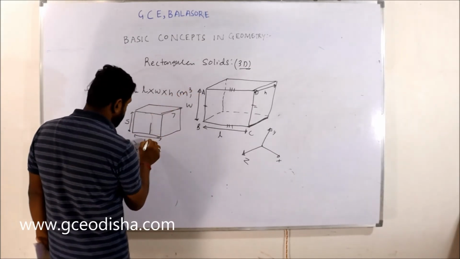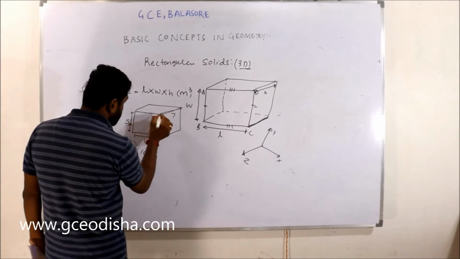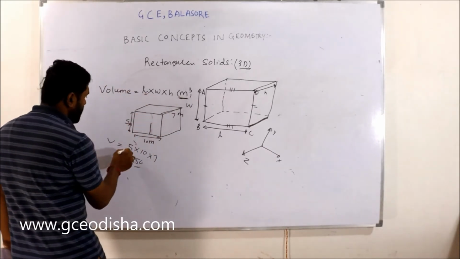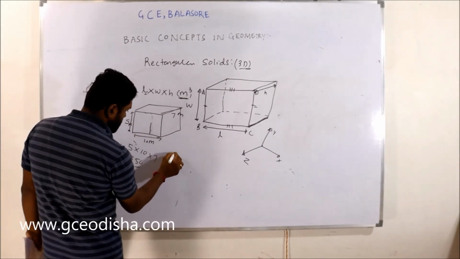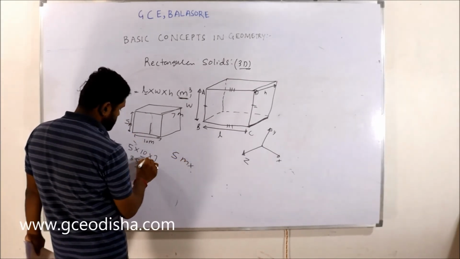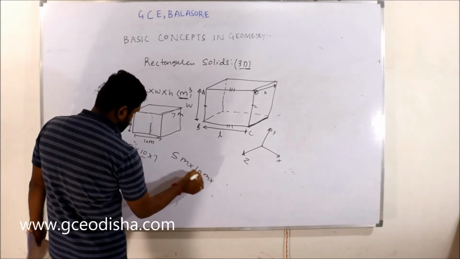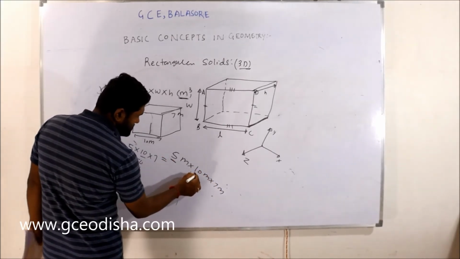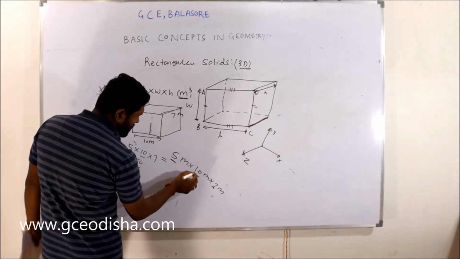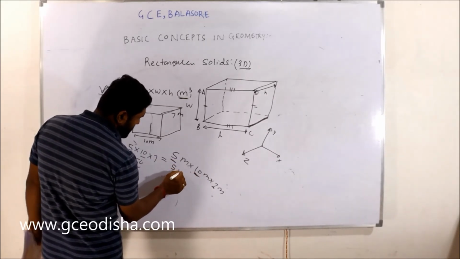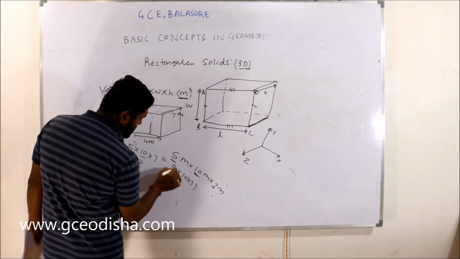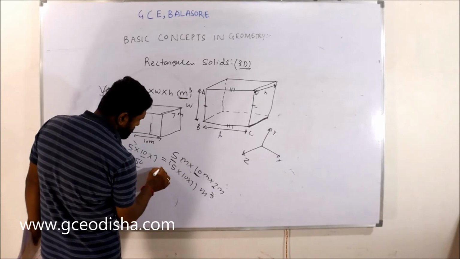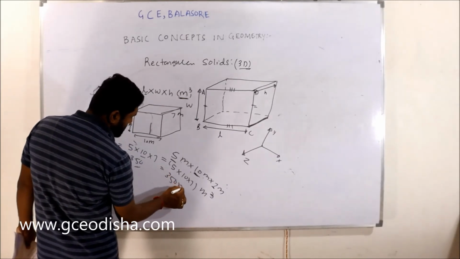If this is 5 meter, this is 10 meter, and this is 7 meter, then these are numbers. 5 into 10 into 7, and meter into meter into meter is meter cube. This is equal to 350 meter cube.